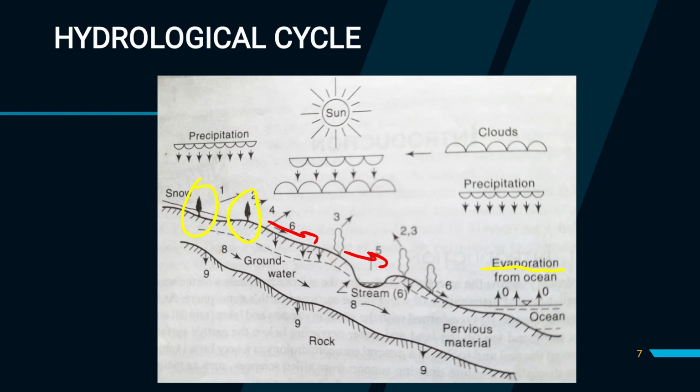Last term is condensation. So what is condensation? Now when water, obviously in the form of water vapor, leaves the land surface and meets the atmosphere, it is in the form of water vapor.